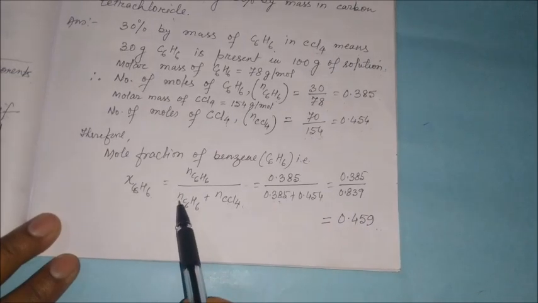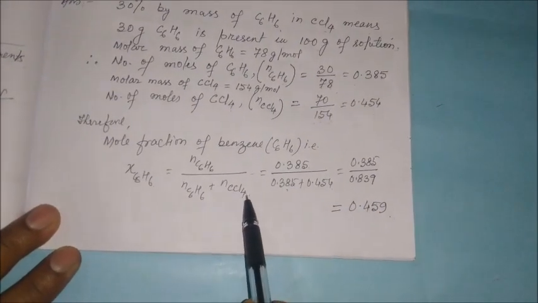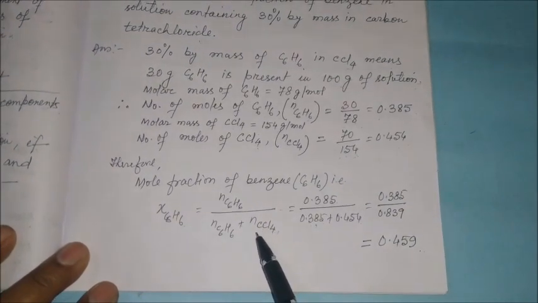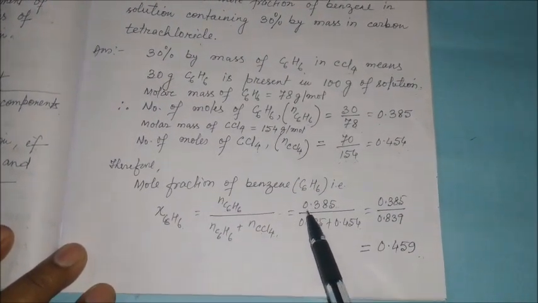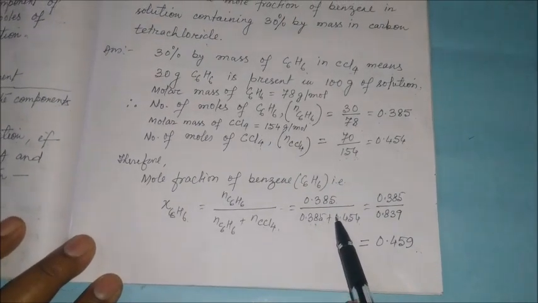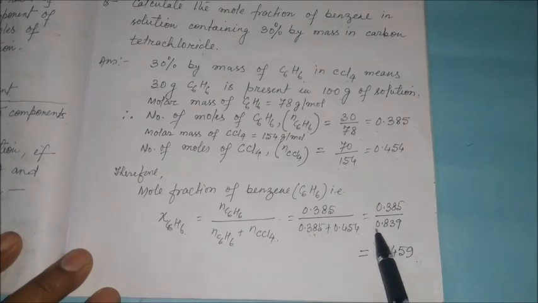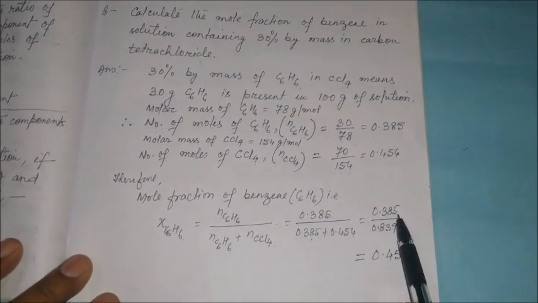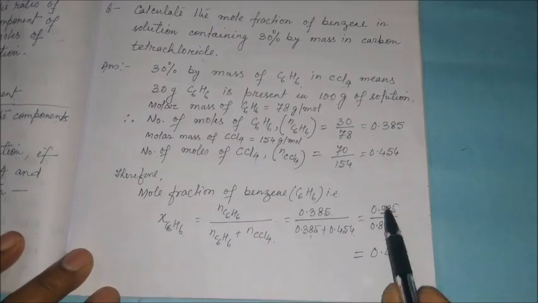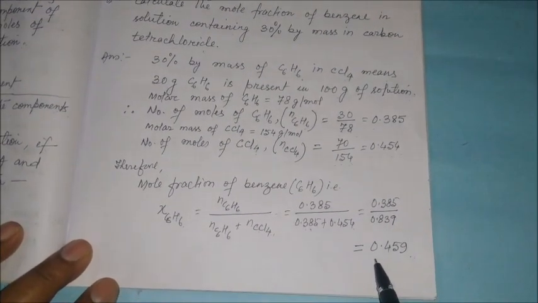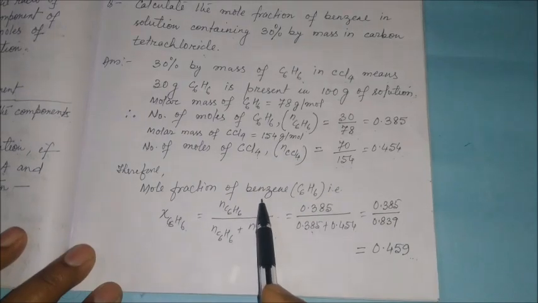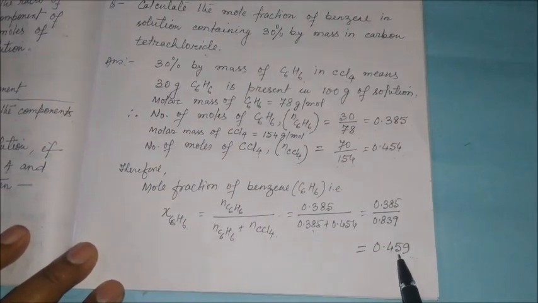Therefore the mole fraction of benzene, chi C6H6, is equal to NC6H6 divided by NC6H6 plus NCCl4. Now if we put the values of the number of moles of benzene and carbon tetrachloride, we get 0.385 divided by 0.385 plus 0.454, which is 0.385 divided by 0.839, and when this is solved, the value comes to 0.459, means in this case the mole fraction of benzene is 0.459.